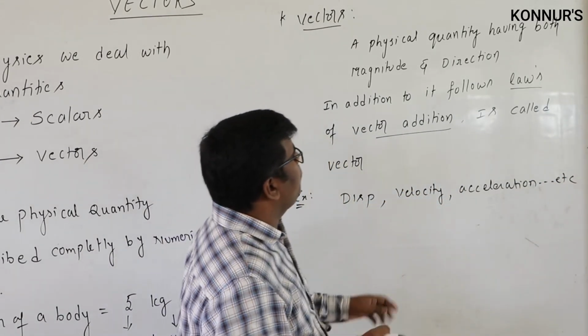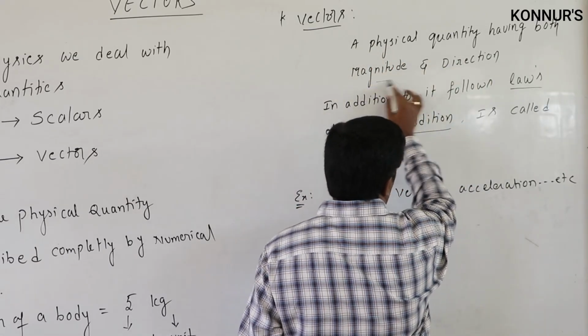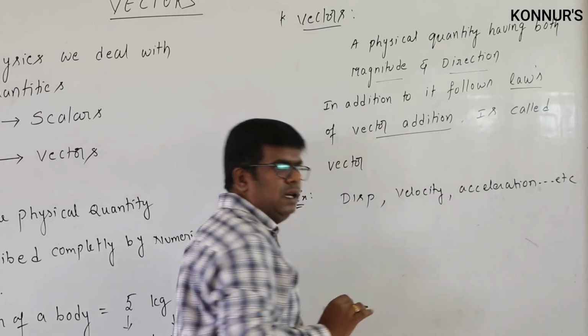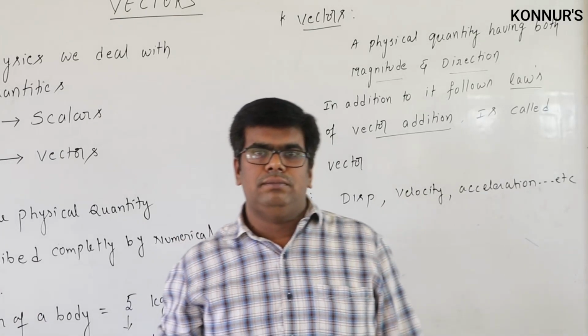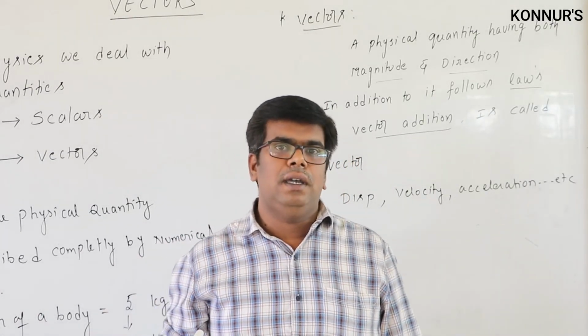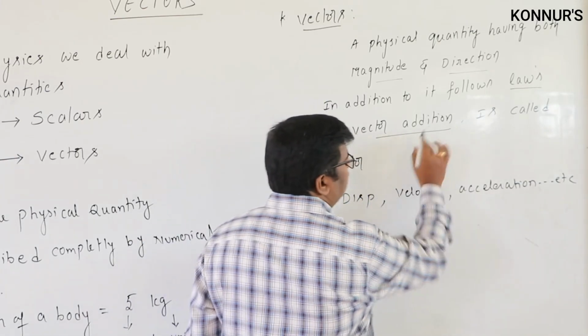As we said, a vector is a physical quantity having both magnitude and direction, and it should also follow the laws of vector addition. A few physical quantities, even though they have magnitude and direction, do not come under vectors. Why? Because they do not follow the laws of vector addition.